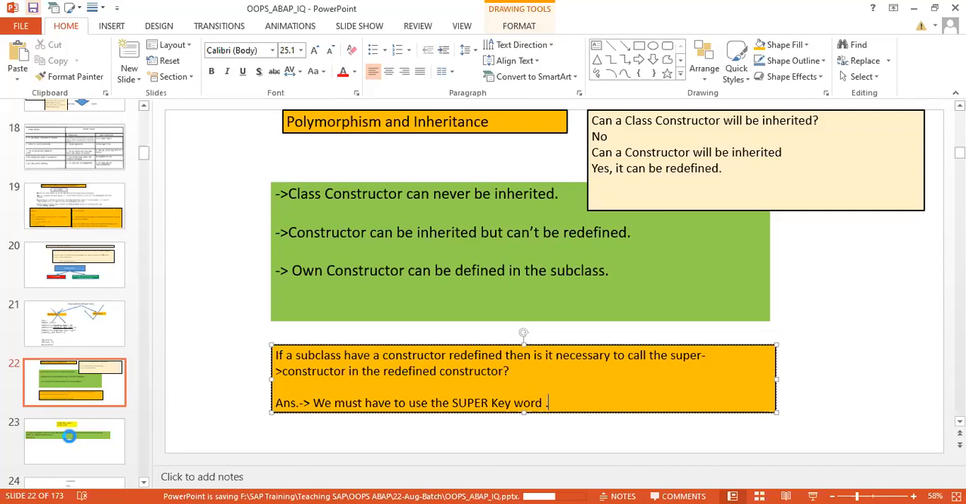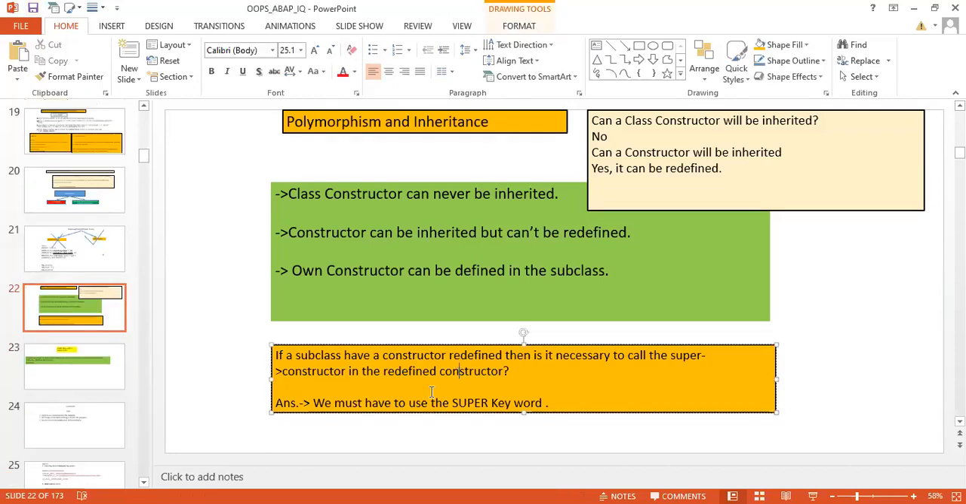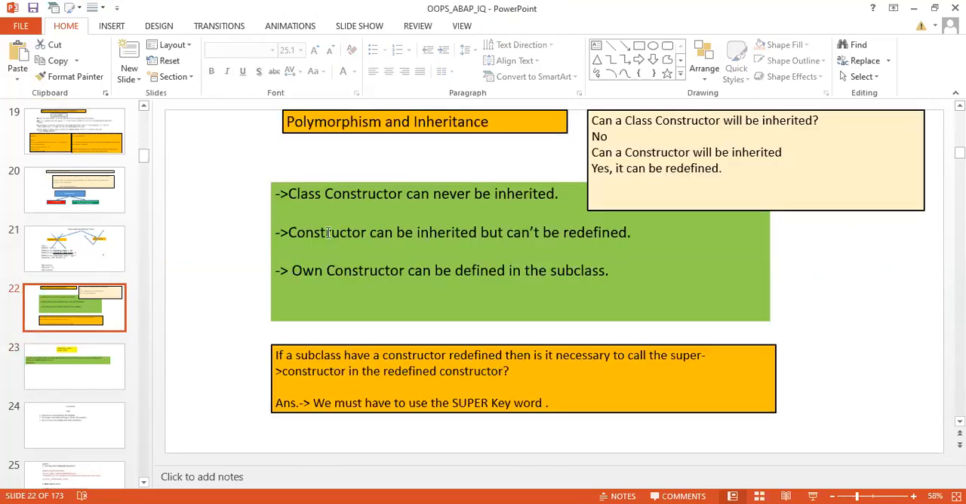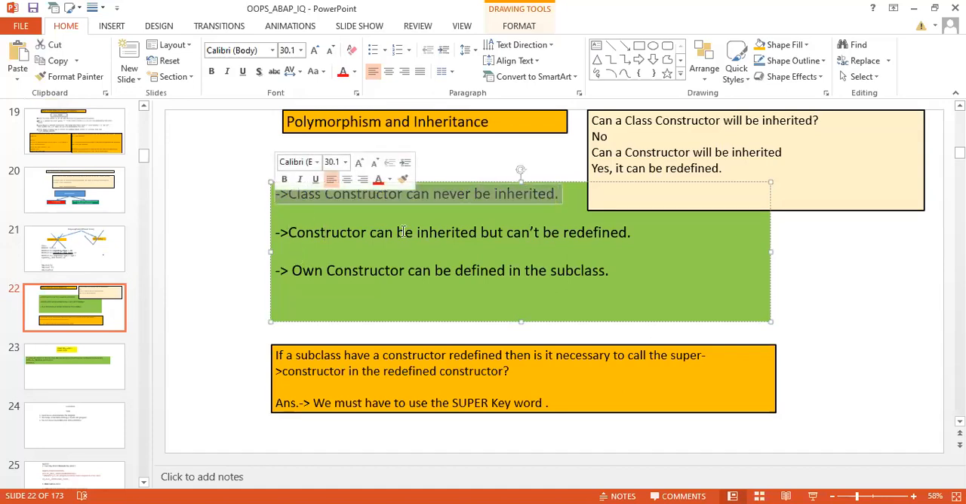Fine. Let's go to the other question. This question is very important. Remember this one. Okay, let's read it down. Class constructor can never be inherited. This is one feature, that's fine. Constructor can be inherited but can't be redefined.